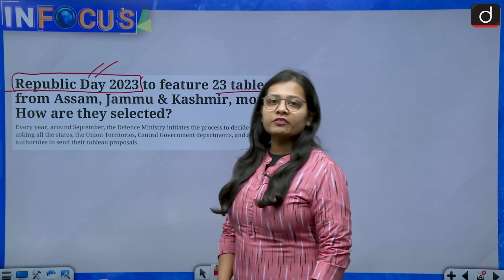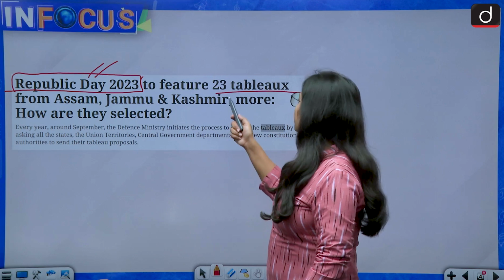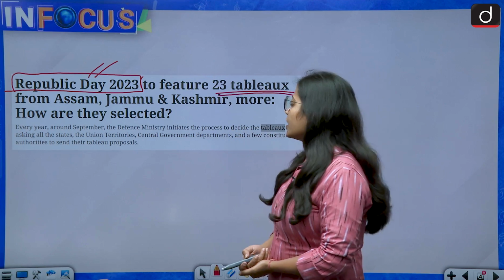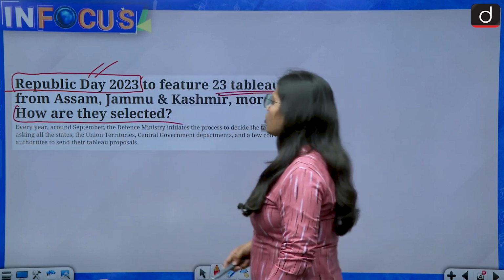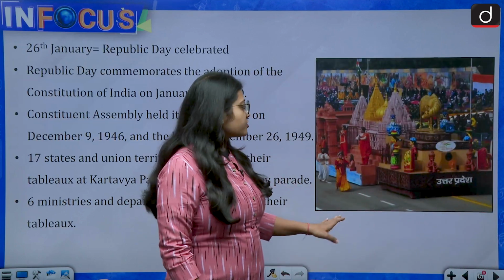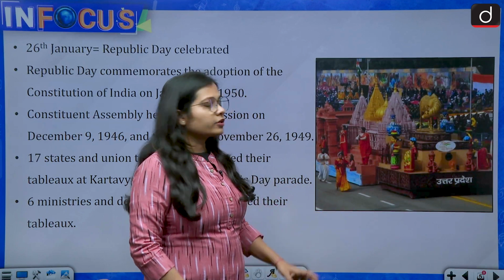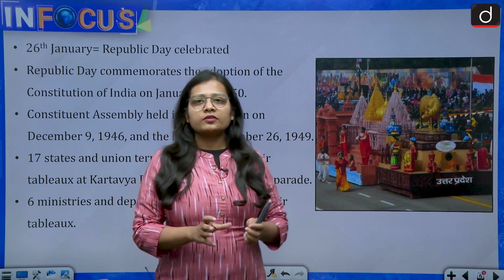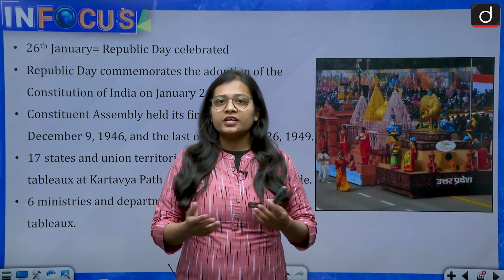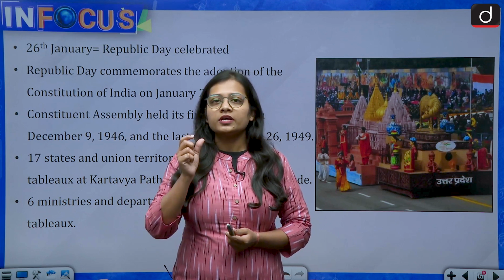We have celebrated the 74th Republic Day of India on 26th of January. 23 tableaus from different states and ministries have taken part in this, and what we will be focusing on is how they are selected, or what the process is. See this image, this is our tableau from last year's, that is the 2022 Republic Day parade. A tableau basically depicts a state's culture, tradition, heritage or a popular dance form or music instruments of a particular state.